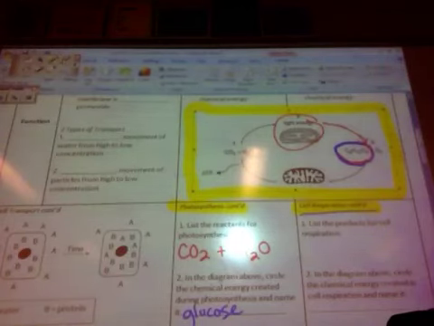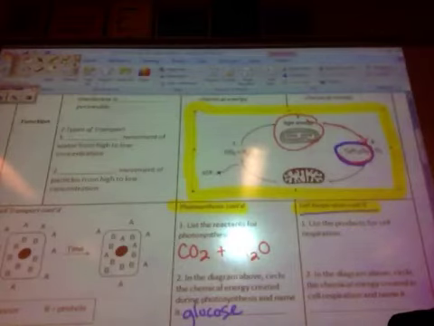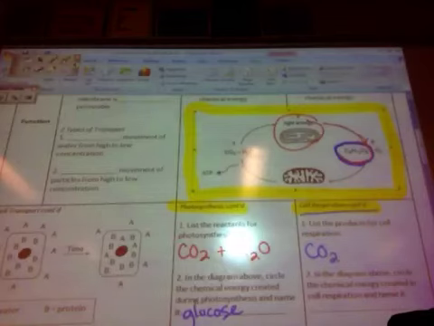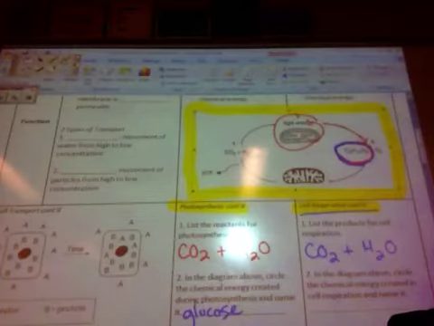Cellular respiration, number 1, list the products for cellular respiration. Well, reactants in photosynthesis are the products in cellular respiration. So carbon dioxide and dihydrogen monoxide, or water, are our two products.